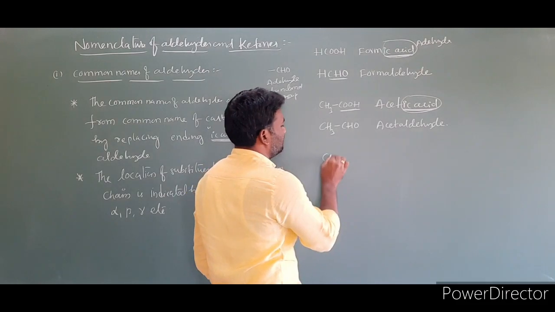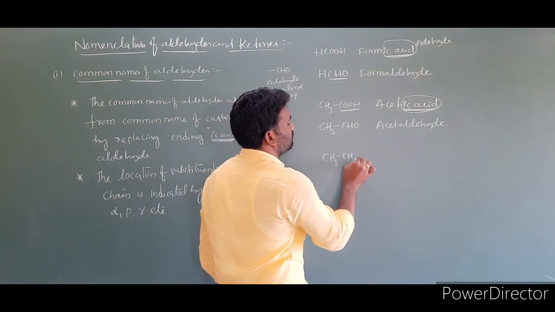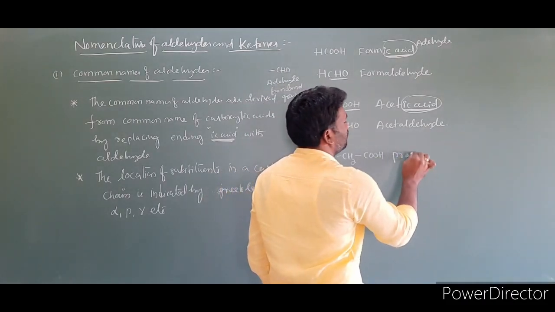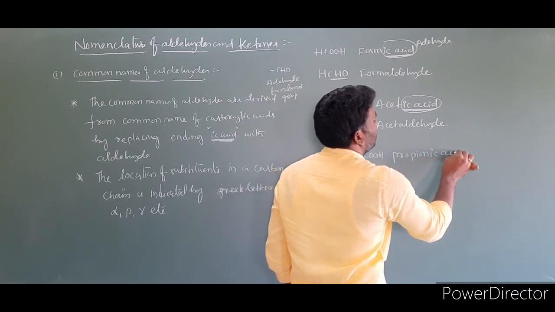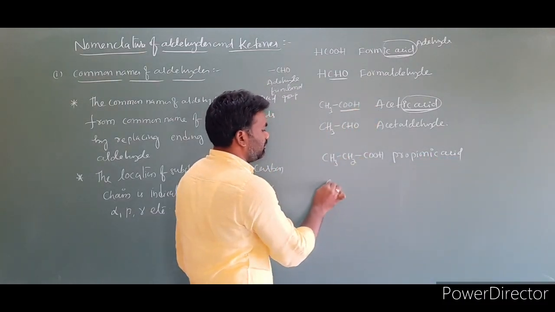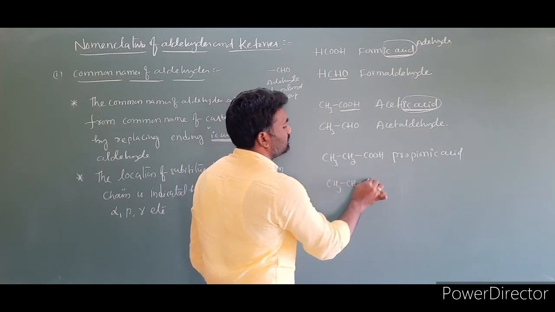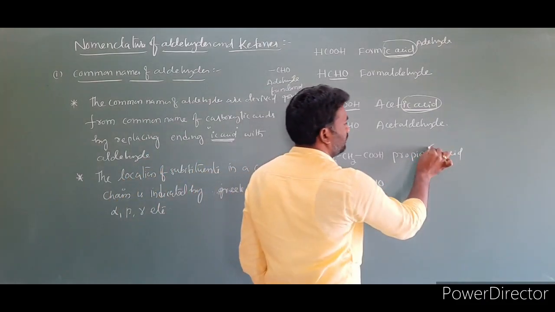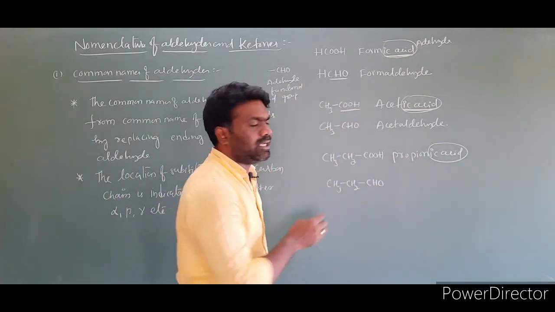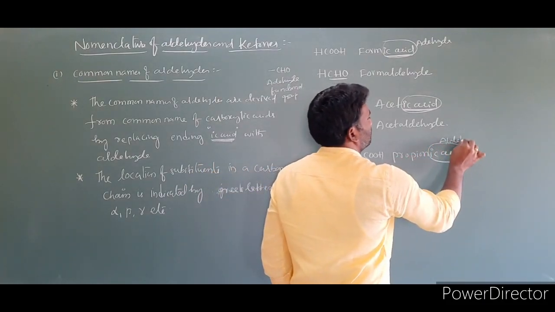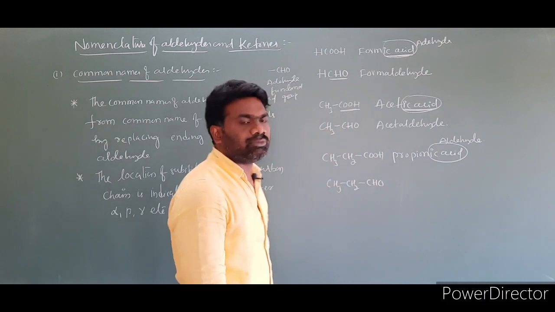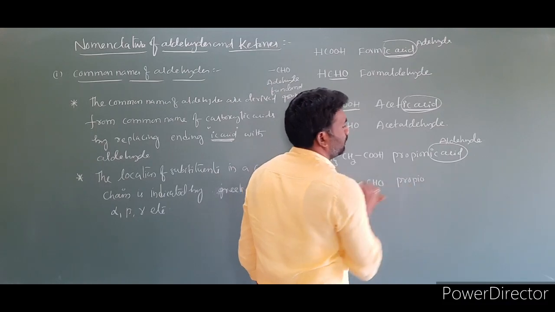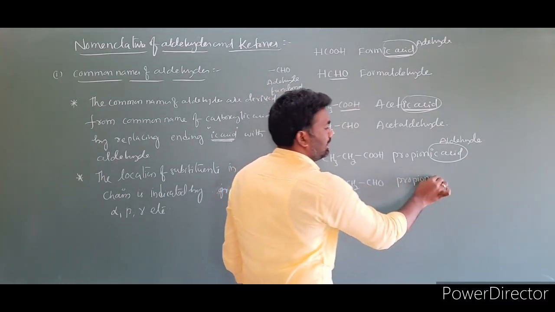I am taking one more example, CH3CH2COOH. This is called propionic acid. Then what is the aldehyde based on this? CH3CH2CHO. What is the name of the compound we can expect? We have to remove this ic acid, then we have to add aldehyde. Then the name of this compound is propionaldehyde.